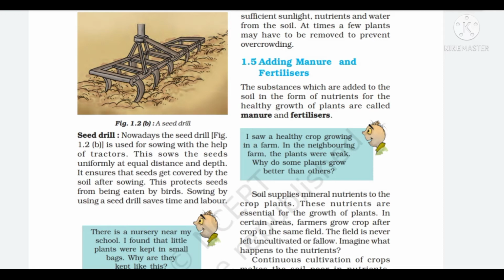Therefore, farmers have to add manure to the field to replenish the soil with nutrients. This process is called manuring. Manure is an organic substance obtained from the decomposition of plants and animal waste. Farmers dump plants and animal waste in pits at an open place and allow it to decompose. The decomposition is caused by some microorganisms. The decomposed matter is used as organic manure.